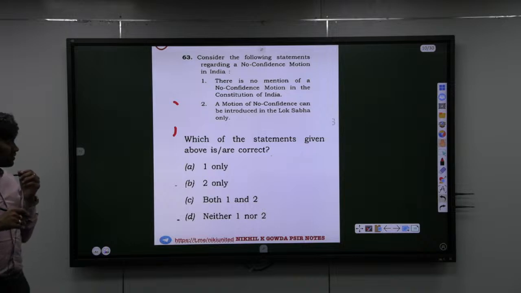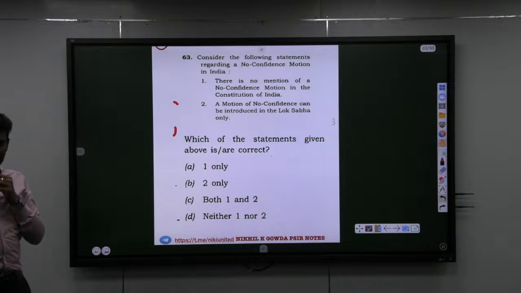And there is also something called confidence motion. When any person takes the oath as the Prime Minister, he will have to bring a motion to prove his majority. For no confidence motion, it is simple majority. For confidence motion, you need effective majority. So these are certain things you have to remember.